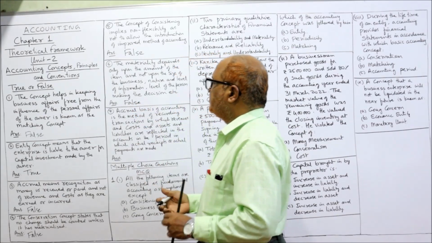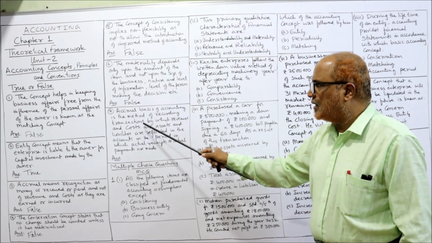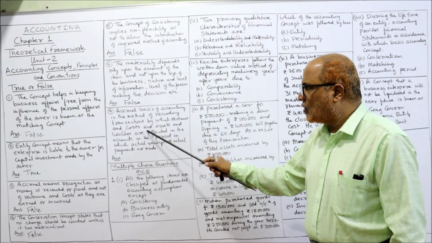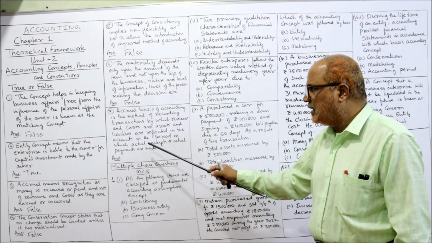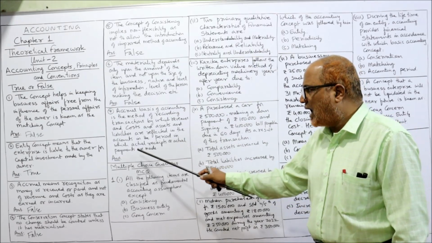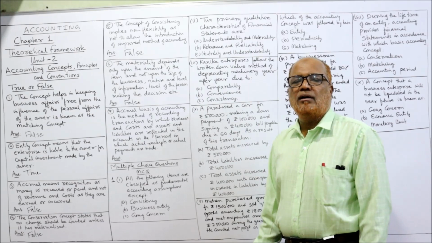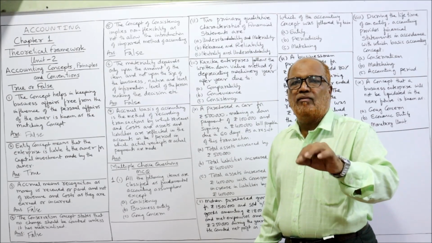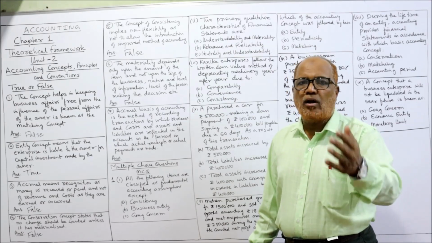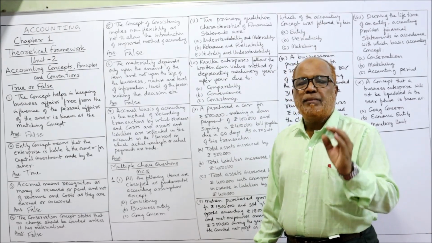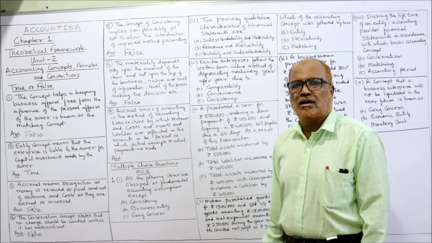Next one. Accrual basis. Accrual basis of accounting is the method of recording transactions by which revenue and costs and assets and liabilities are reflected in the accounts in the period in which actual receipts or actual payments are made. No. In accrual system of accounting, all the expenditure incurred, whether paid or not, and all the income, whether received or not, will be recorded. That means all outstanding and prepaid should be adjusted in accrual accounting.